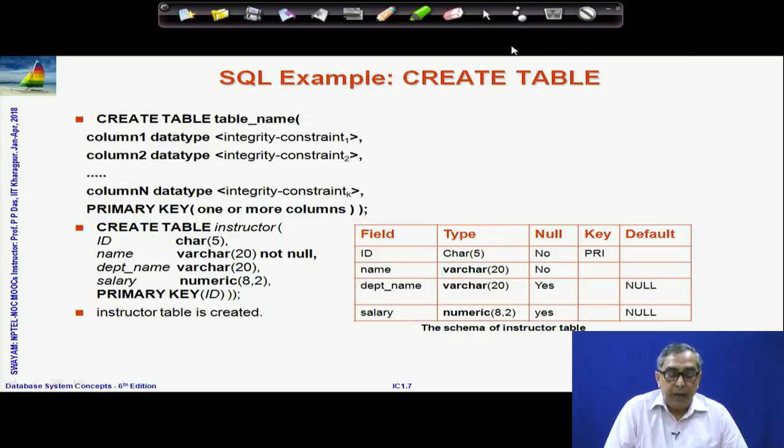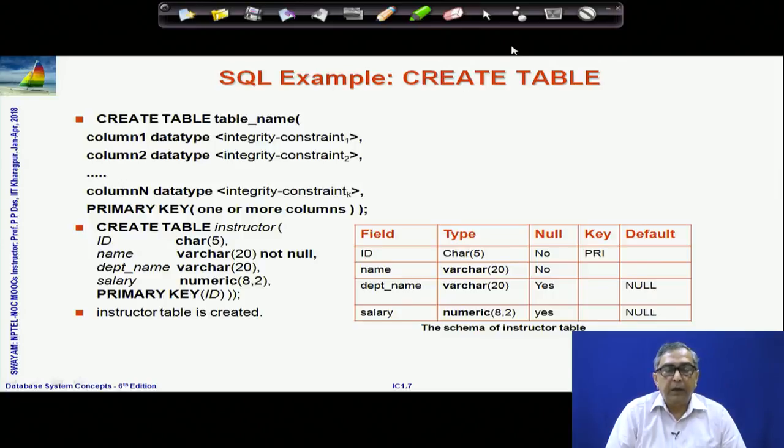Along with that, we need to put some integrity constraints. There are some questions specifically on that, so we will talk more about it. But integrity constraints, as I had explained, we need to specify if some column cannot be null. That needs to be typically specified. We need to specify what is the primary key or which attributes together form the primary key.